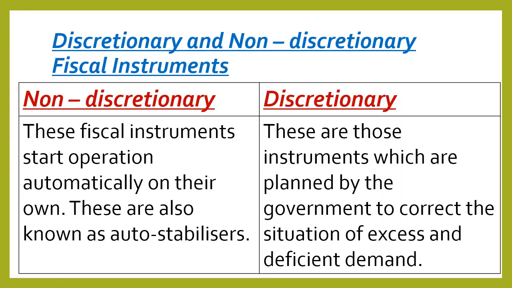Now the next topic is discretionary and non-discretionary fiscal instruments. What are non-discretionary fiscal instruments? These are the instruments which automatically operate on their own. They are also known as auto stabilizers. Discretionary instruments are those planned by the government to correct the situation of excess and deficient demand, which we have already discussed in our last lecture. Now we shall discuss auto stabilizers, or non-discretionary fiscal instruments, which operate automatically.